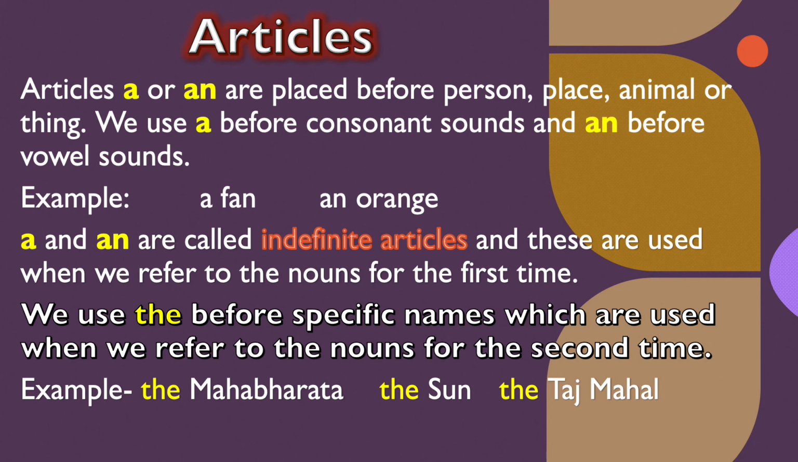We use another article, the, before specific nouns, when we refer to the noun for the second time. The is also used with some special nouns, like the Mahabharata, the sun, the Taj Mahal, the earth.